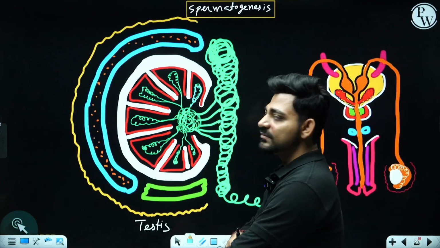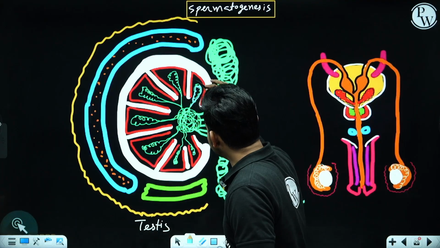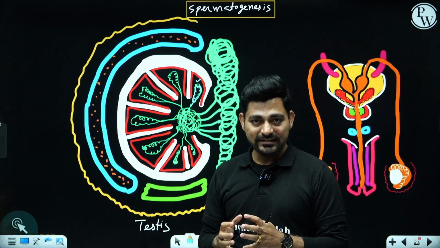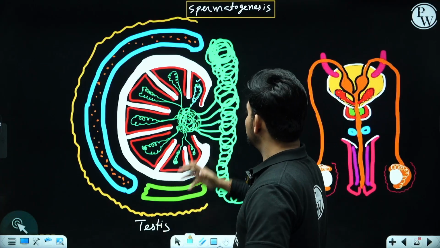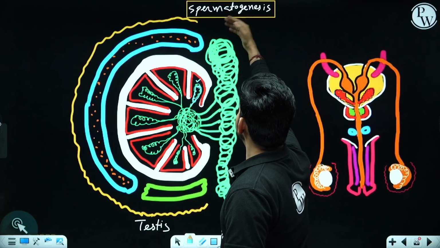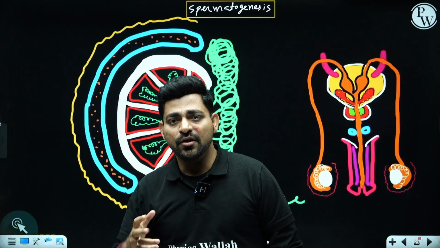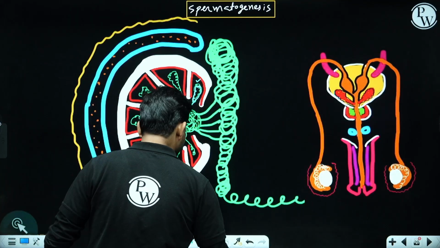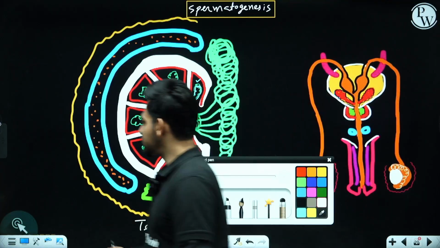We call them seminiferous tubules, and inside these seminiferous tubules the mechanism of sperm production is going on. The whole mechanism happening inside these highly coiled tubes, we are calling that spermatogenesis, the process of male gamete production or sperm production, right? Now for that we need to maintain a particular temperature inside our testis.